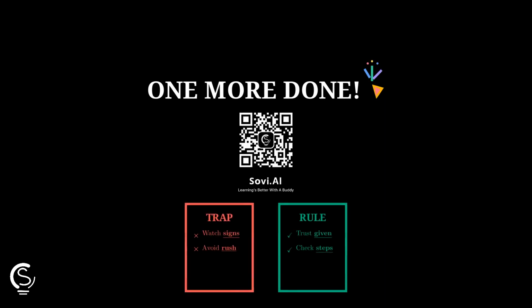Well done! Option C. Scan now, watch signs, and avoid rush mistakes. Trust given values and check steps so the multiplier leads you cleanly.